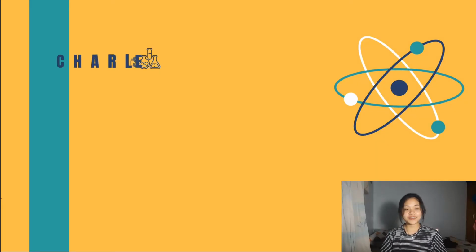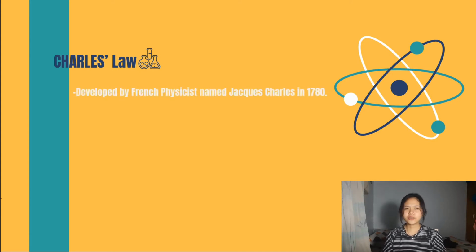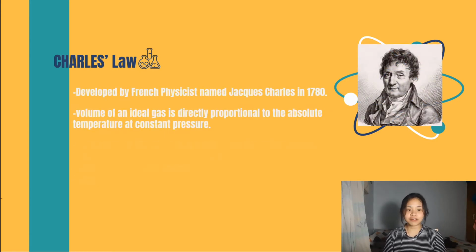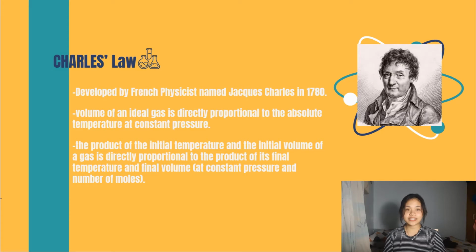When the volume goes up, the pressure goes down. Okay, so moving on to our next lesson, which is Charles' law. Charles' law was created in 1780 by French physicist Jacques Charles. Charles' law states that the volume of an ideal gas is directly proportional to the absolute temperature at a constant pressure. So the variables we are talking about in Charles' law are volume and temperature. And again, it is directly proportional.